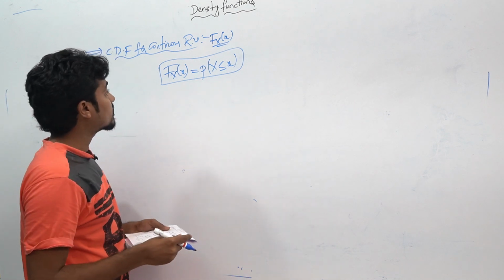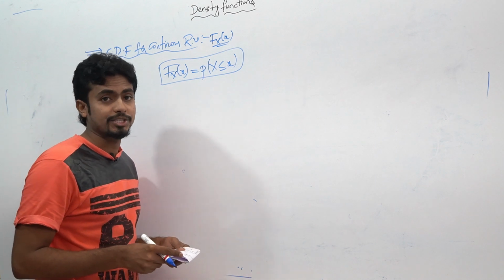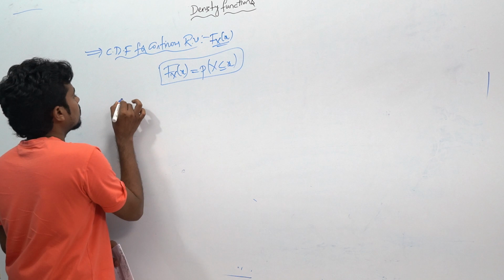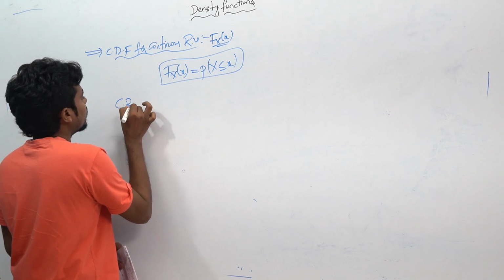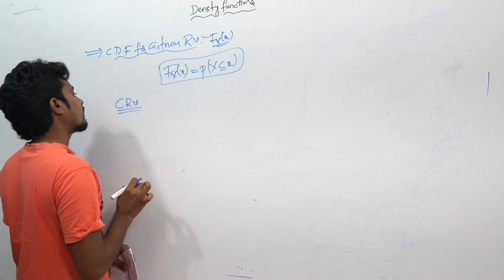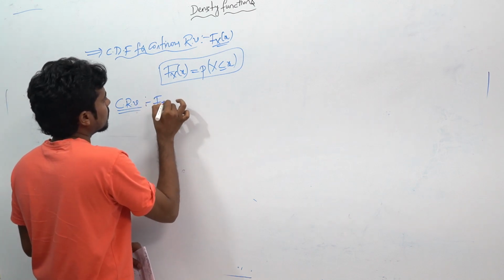So a continuous random variable means we have to represent it with integration. CRV means continuous random variable. How can it be represented?